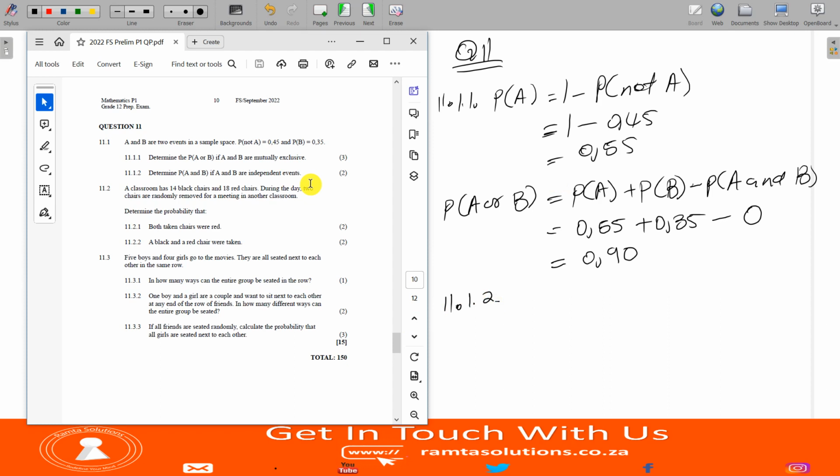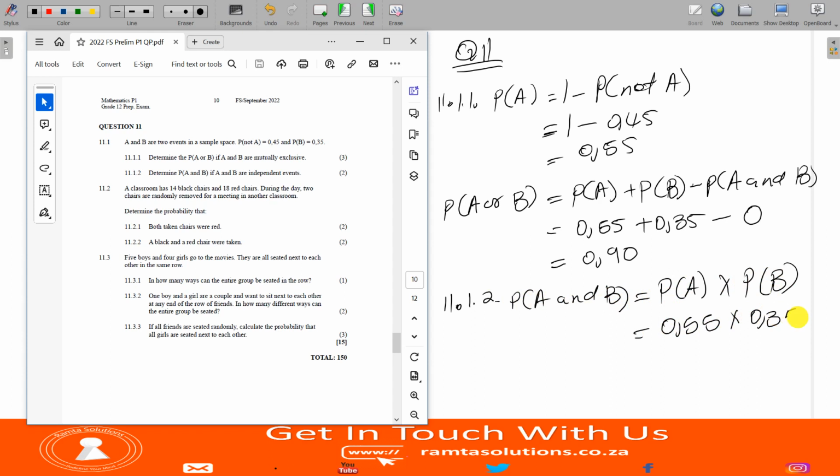11.1.2, determine the probability of A and B if A and B are independent events. So we are only looking for probability of A and B. We know probability of A and B, if A and B are independent, will be probability of A times probability of B. So what is probability of A? It is 0.55. What is probability of B? It is 0.35. So let's see, 0.55 times 0.35.